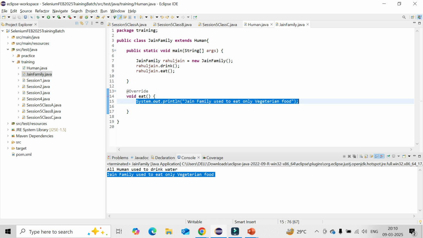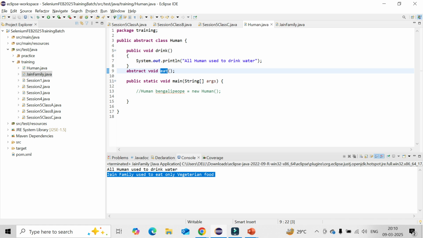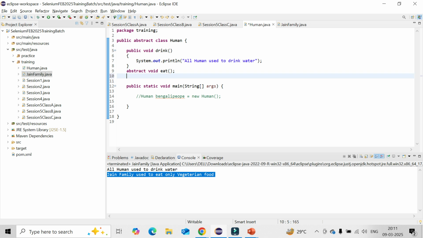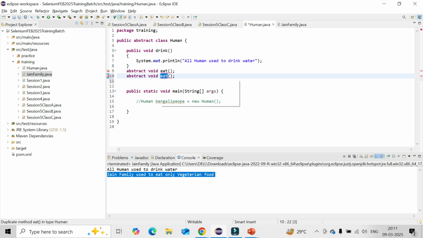Yeah, right. So here you can give one more thing, right? So say I can create one more abstract method here now. So eat. Okay. So instead of eat, I can give some other stuff, right? Specific for culture, right? Because culture will be different, right? Now save it. Immediately you see that in the Jain family an error message came. Why?